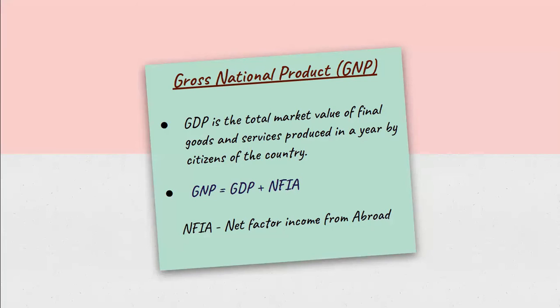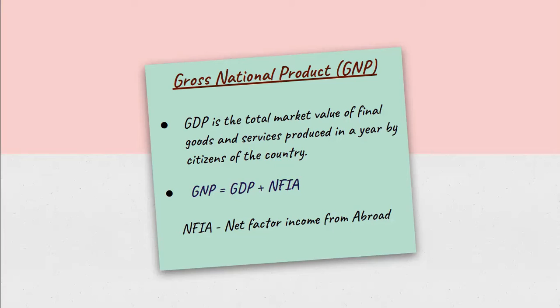Here I have done a small mistake. In place of GNP, I have mentioned GDP. So let us ignore that. So GNP is the market value of all the final goods and services produced in a year by the residents of the country, within the domestic territory as well as abroad.